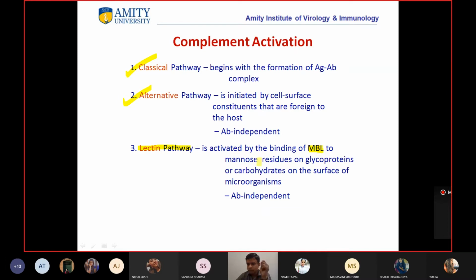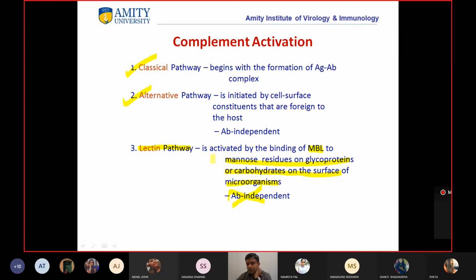In humans, this protein binds to mannose residues on glycoproteins or carbohydrates on the surface of microorganisms. Again, this is antibody independent, so it does not require antibody for its initiation.